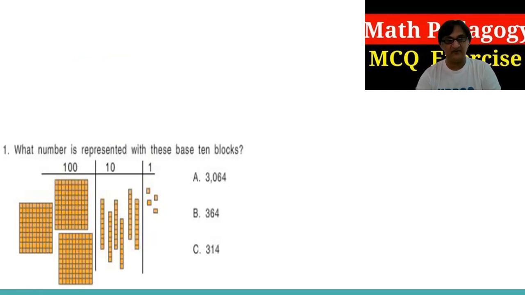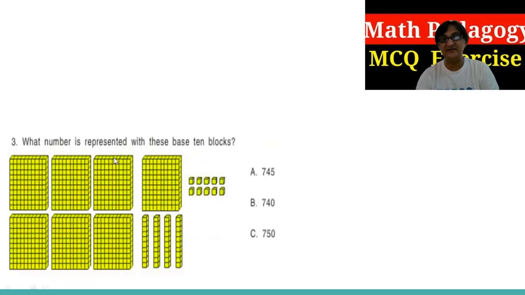Another, for the multiple forms: what number is represented with these base 10 blocks? So 10 blocks. This is about the value of hundreds: 100, 200, 300, 400, 500, 600, 700, and then the tens: 10, 20, 30, 40, and again the ones: 1, 2, 3, 4, 5, 6, 7, 8, 9, 10.